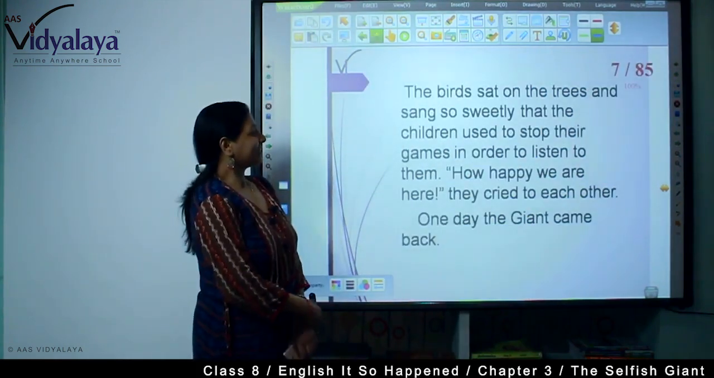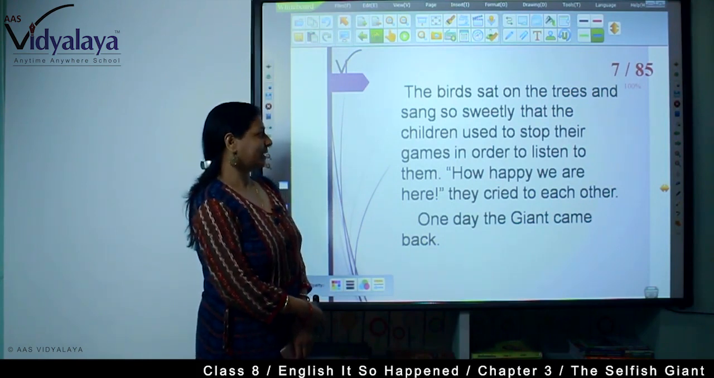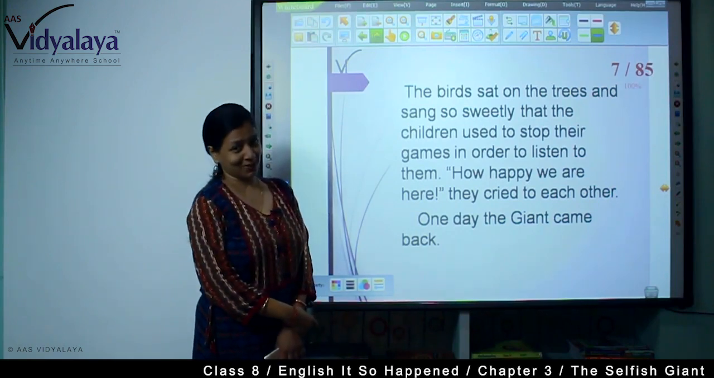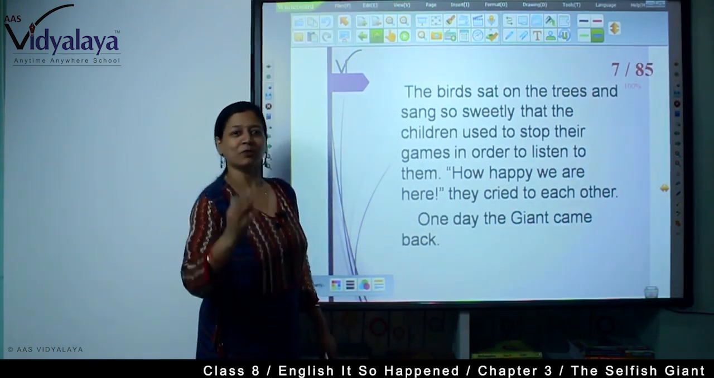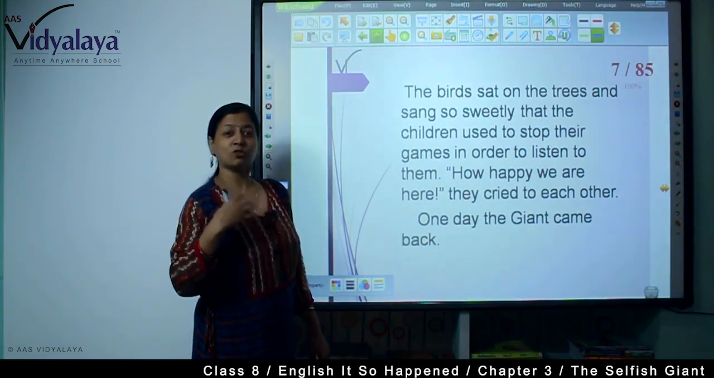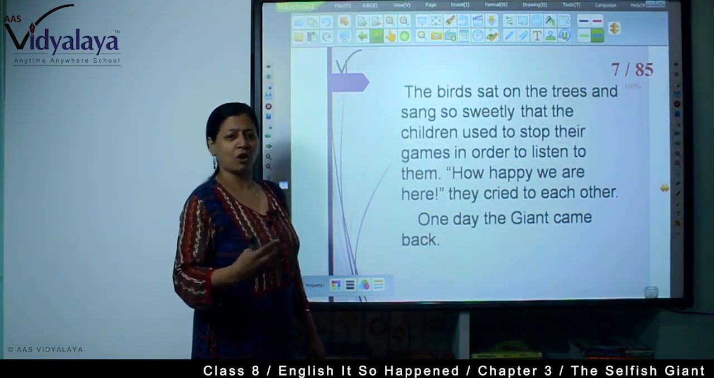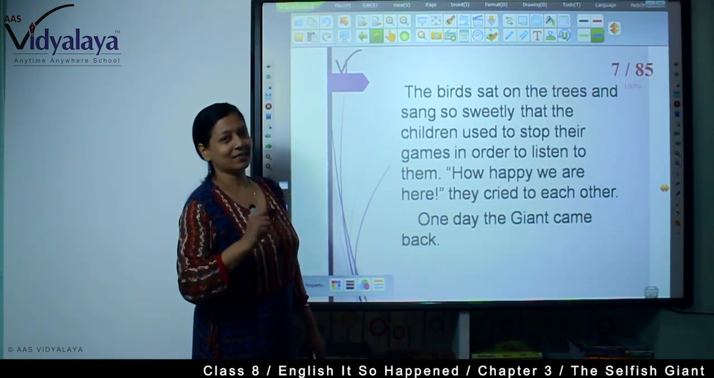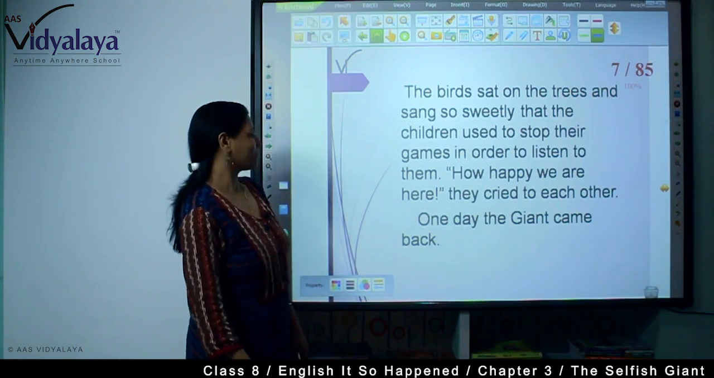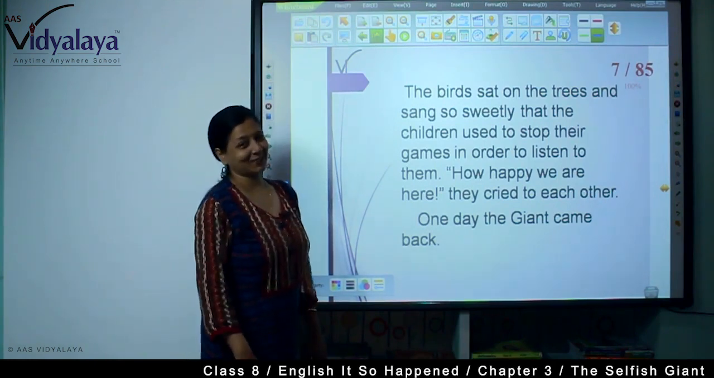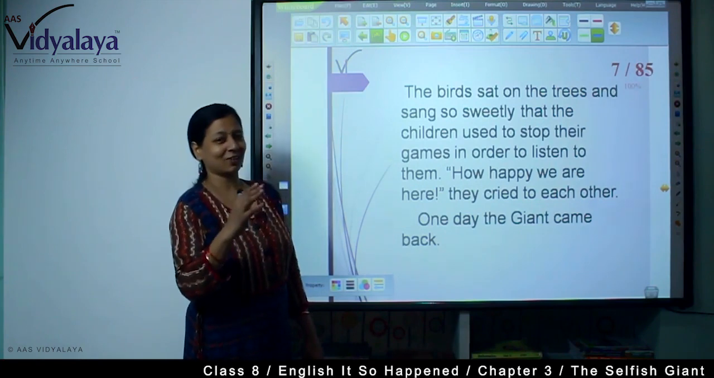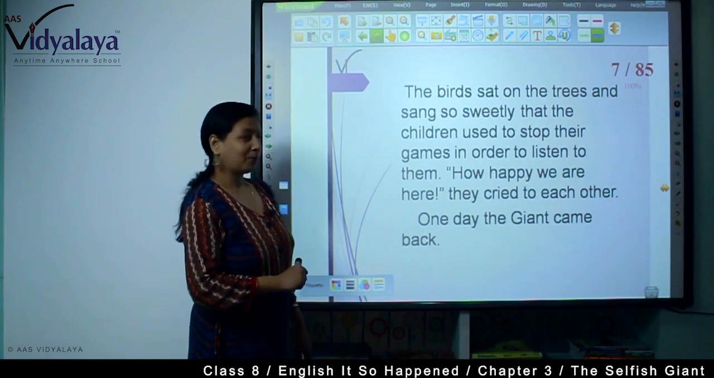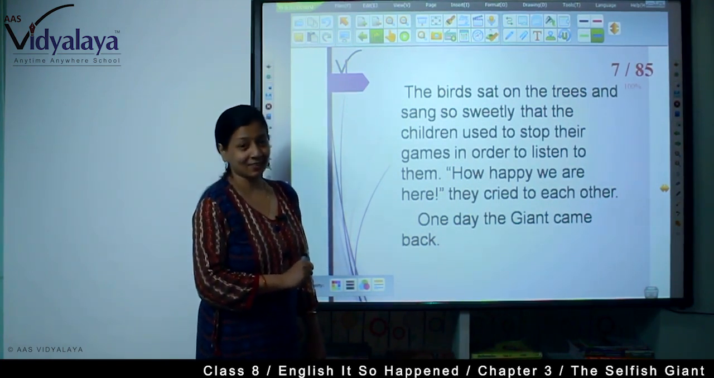The birds sat on the trees and sang so sweetly that the children used to stop their games in order to listen to them. Even birds were very happy in that garden. They used to sing beautiful songs, and when they sang, children used to stop their game and listen to the birds. "How happy we are here," the children cried to each other. They were very happy there. But their happiness didn't last long.